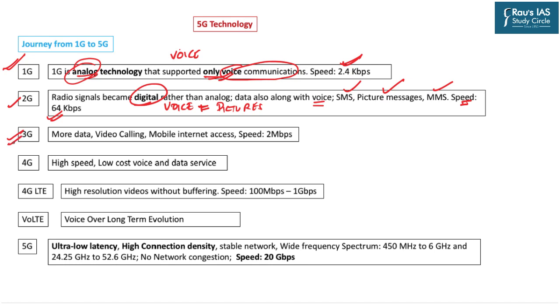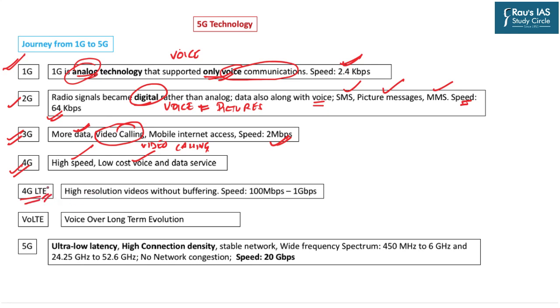Then came the third generation technology that was based on more data and video calling. Mobile internet access speed reached up to 2 Mbps. So here we have video calling. Then came the 4G technology with higher speed, low cost voice and data services. Then came the 4G LTE, that is long term evolution.